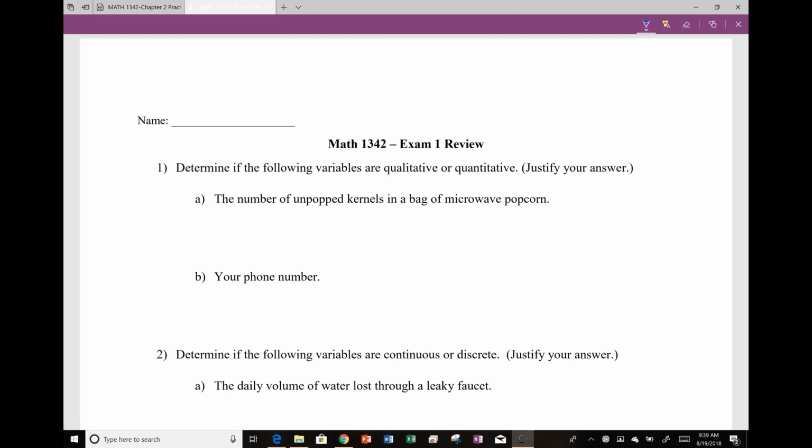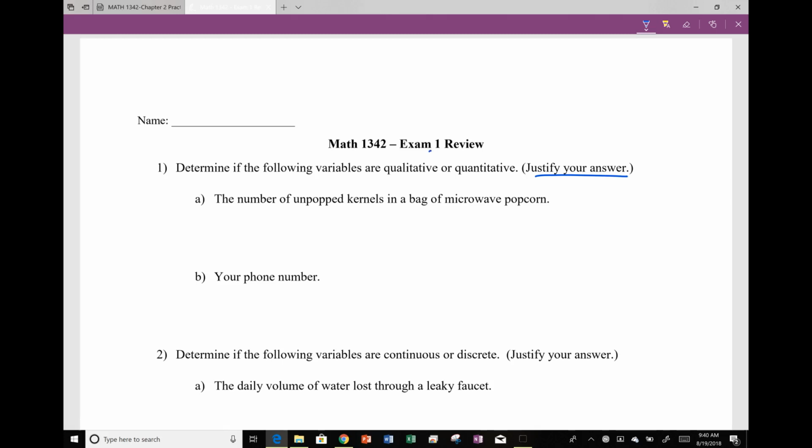In this video, we would like to begin going through some of the review problems to discuss those. So number 1 says, determine if the variables are qualitative or quantitative. Justify your answer. In other words, give the reason why you think that this is a qualitative or quantitative variable.